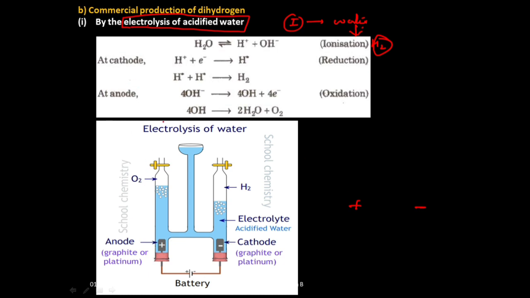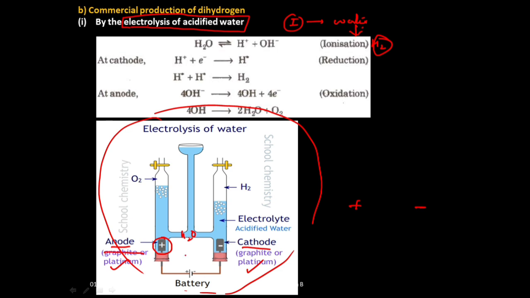See, this is a cell. Imagine this is a cell. Here we will have water, acidified water. Acidified water means water with a small amount of acid. Here we will have a positive terminal, and here a negative terminal. In any cell we call the positive terminal the anode and the negative terminal the cathode. You have to remember that. Generally the positive and negative terminals are made of platinum or graphite, but in this case you can remember only platinum.